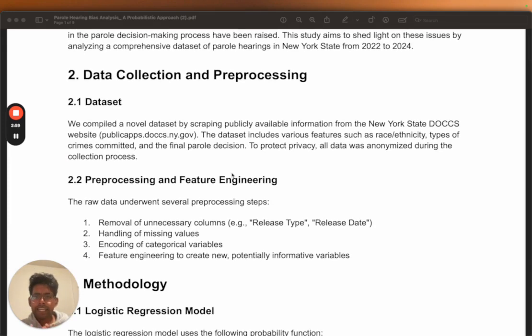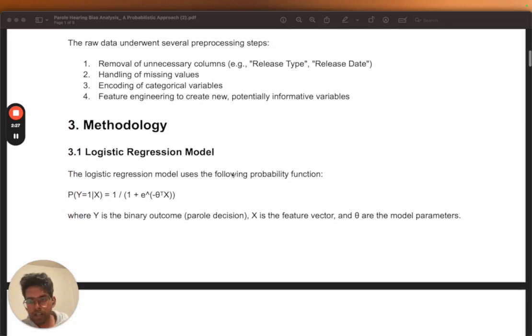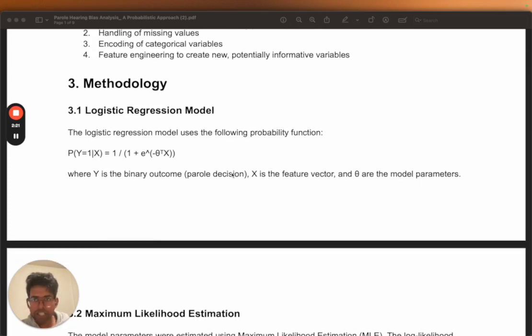The data then goes through a lot of pre-processing steps because it is just directly scraped. We need to take care of a lot of the issues that are inherently present in the data, for example, missing values, null values, and we also have categorical variables. For example, race would be described as Asian, Black, White, these kinds of things. So we have to convert that so that we can use it for our probabilistic models. We also do feature engineering on specific features, for example, date fields. So all of these go through these engineering processes.